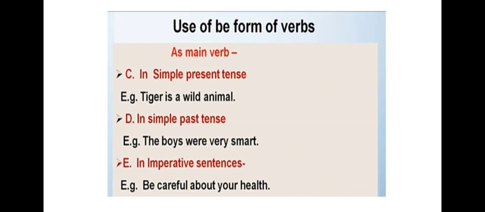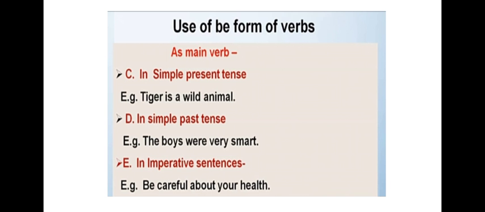And number C, D, in simple past tense. Again, when I want to talk about a thing, person, or animal in the past tense, then also I can use the form of be as the main verb. For example, the boys were very smart. Now here I'm using the past tense, right? What is the form of be?